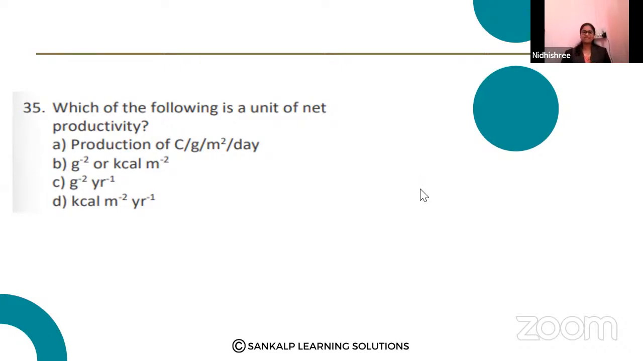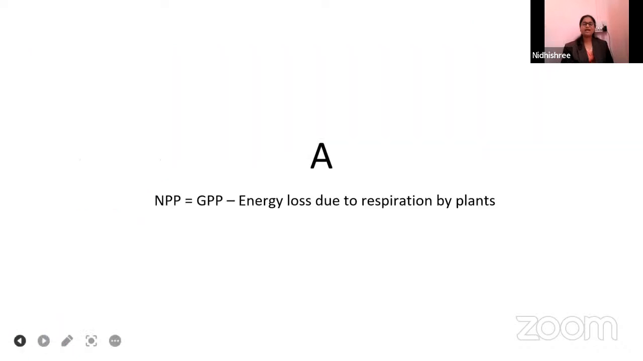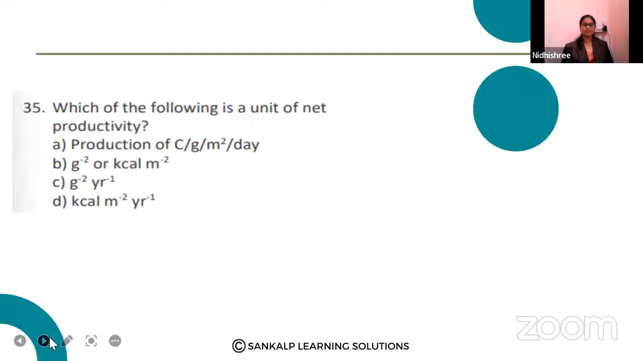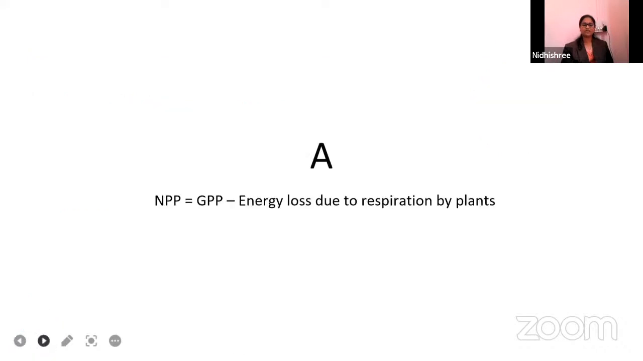What about YouTube students? What is your answer? Likita, Rajeshwari. Fine. Most of them answered option D. Few of them answered option B. Let us check. Few of them answered it correctly. Option A is the right answer, that is production in grams per meter square per day. I will let you know about this tomorrow.